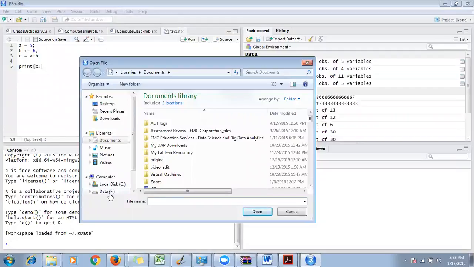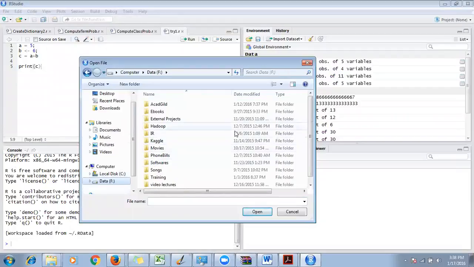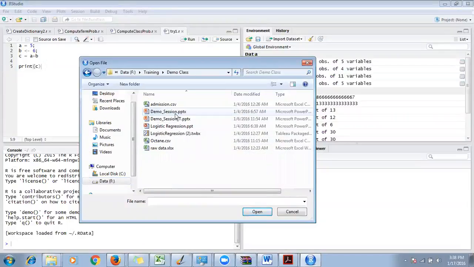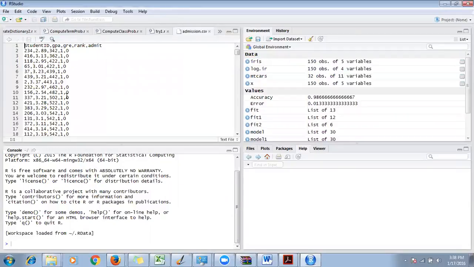What I'll do is I have some CSV data available somewhere. I'm going to select that particular directory, and let me show you that there is something called admission.csv. When I open admission.csv, I can see the data here. I can see the attribute names: student ID, GPA score, GRE score, rank of the university, and whether they got admission when they applied to a new university or not.